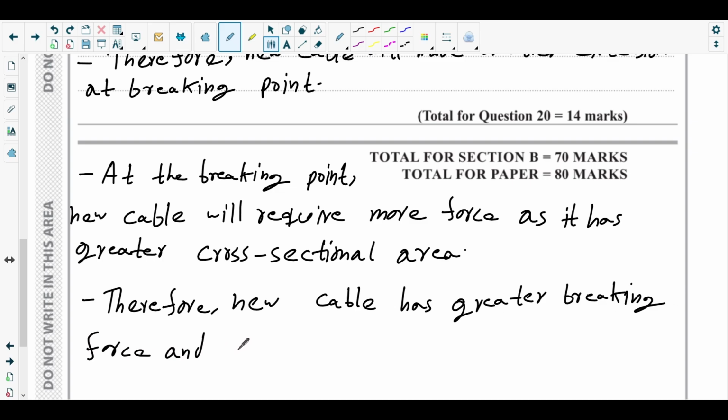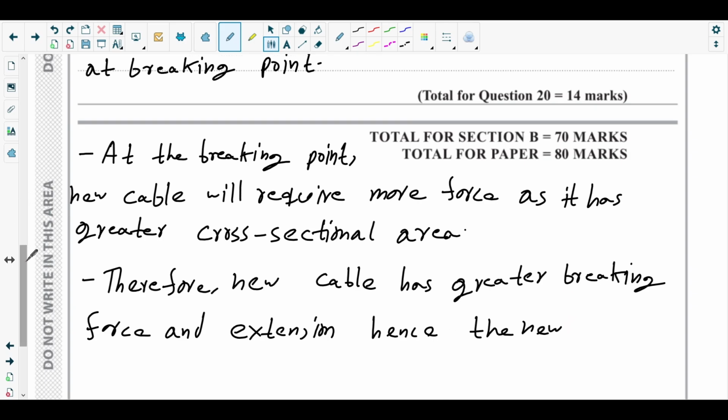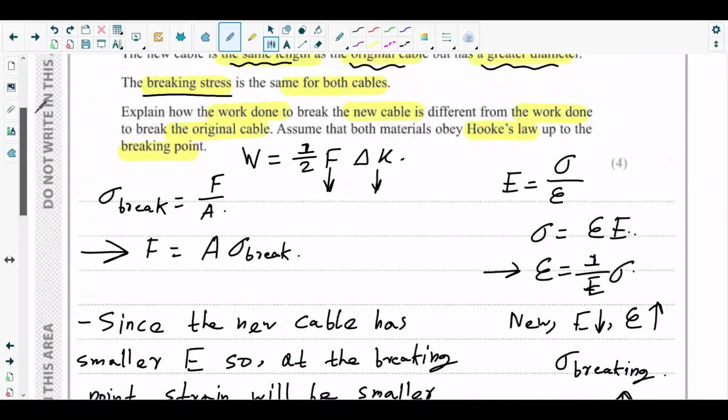Hence, the new cable will require. The question was work done, right?